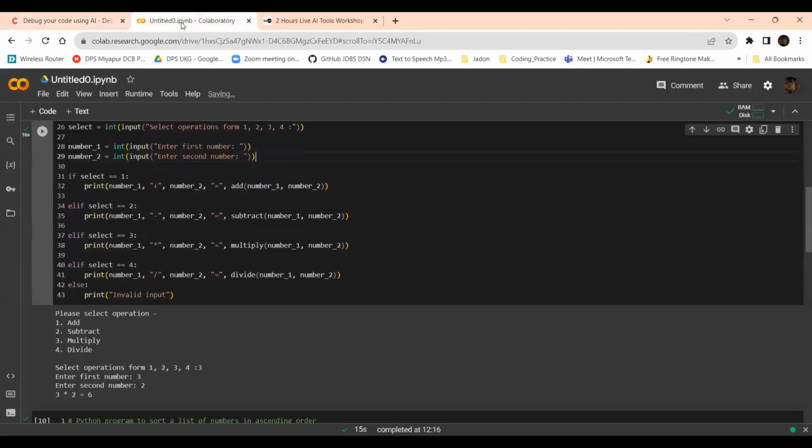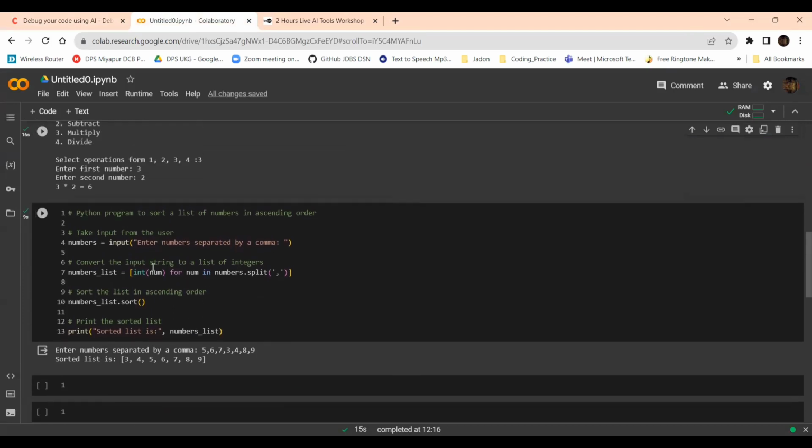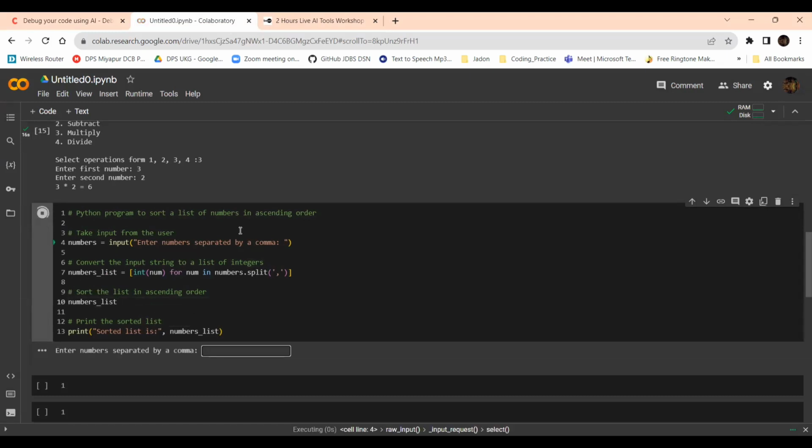It's a small thing. This is the second program. I have given a Python program to sort a list of numbers in ascending order. If I execute this code, it has correctly sorted the list and given the output. Now I'm removing this sort part. Then the code will work, but it won't be sorted.